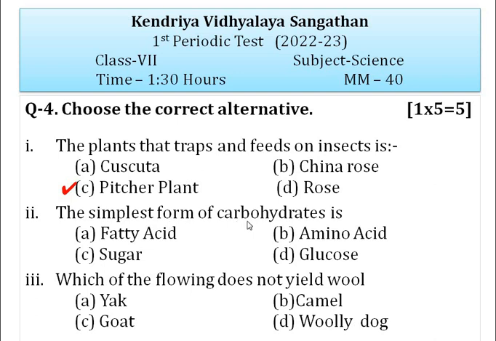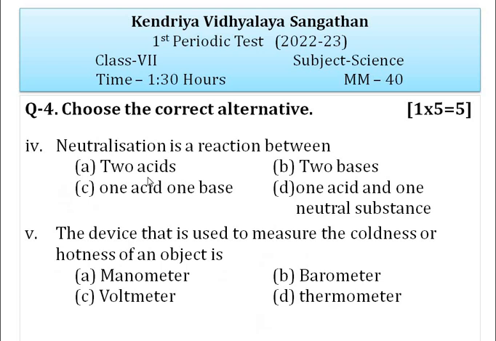Second is, the simplest form of carbohydrate is called glucose. The third one is, which of the following does not yield wool? So our answer is woolly dog. The next is, neutralization is a reaction between an acid and a base. When an acid reacts with a base, it is called a neutralization reaction.